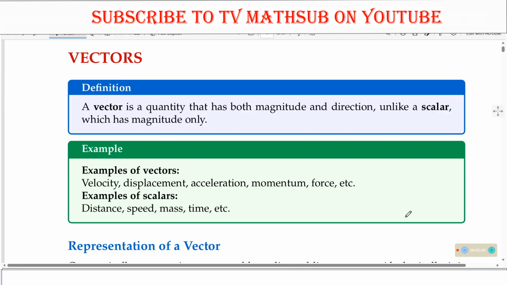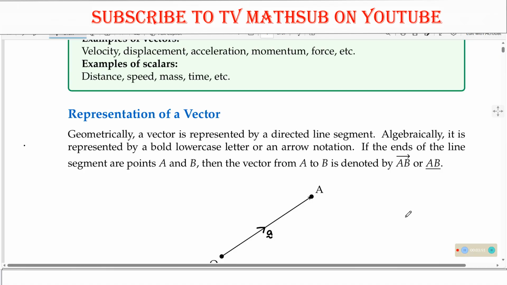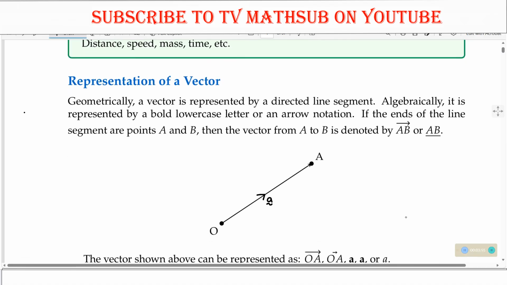After understanding what a vector is, let us talk about how we represent a vector. Geometrically, a vector is represented by a directed line segment, as we can see here. This is a directed line segment from O to A, and algebraically it is represented by a bold lowercase letter or an arrow notation. We shall be using different notations when we are representing vectors. For example, if you have A with a tilde here, this represents vector A. Sometimes we shall be using the arrow, which shows the direction, that is vector AB, or sometimes we use AB with a tilde. That is how we represent a vector.